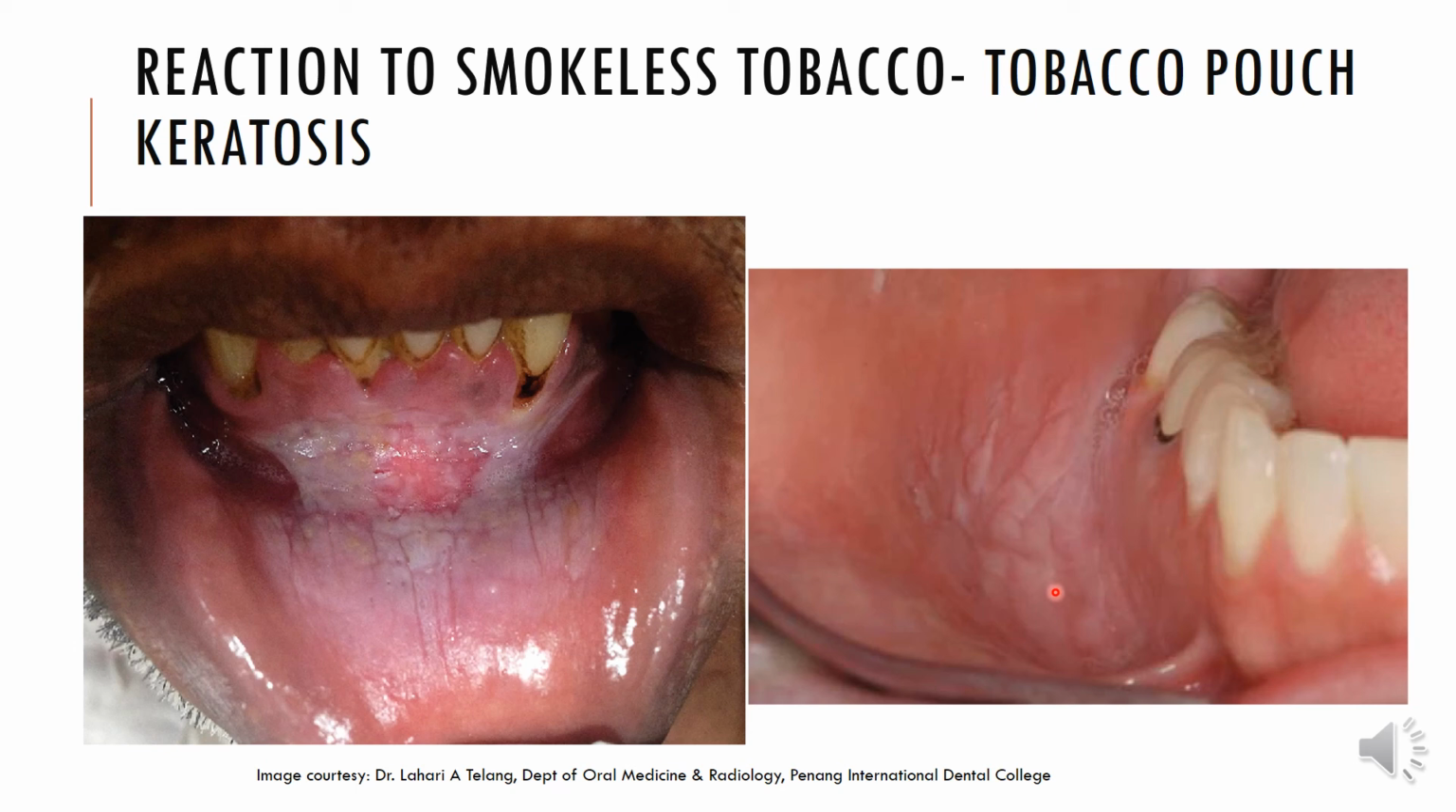They leave it there for the whole day, and the juice of the tobacco, they keep swallowing it, and the tobacco product ends up giving a very white appearance, which is called tobacco pouch keratosis. At this point in time, this lesion is still considered not a potentially malignant disorder. But when you start seeing changes, let's say this area ends up becoming thicker or more red and white, then you would want to perform a biopsy in this area, suspecting it to have turned into a potentially malignant disorder, most commonly a leukoplakia.